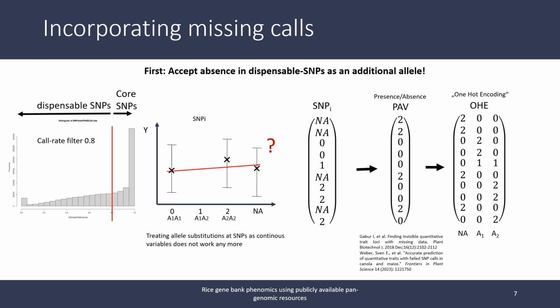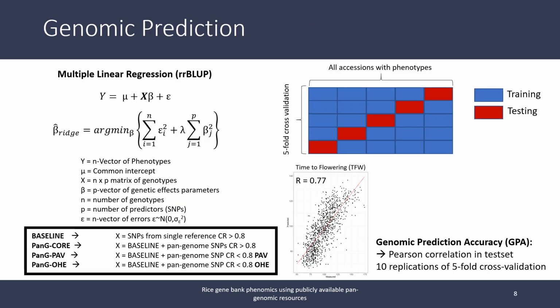Accepting absence of SNPs as true requires alternative ways of encoding SNP variation, as treating SNPs as continuous variables by counts of the alternative nucleotide is no longer possible. We explored encoding only presence and absence variation of SNPs, as well as retaining variations of the nucleotide by slightly modifying one-hot encoding. For genomic prediction, we are using a multiple linear regression where an additive genetic effect parameter is estimated for every marker. As we have many more predictors than samples, this is solved by ridge regression.